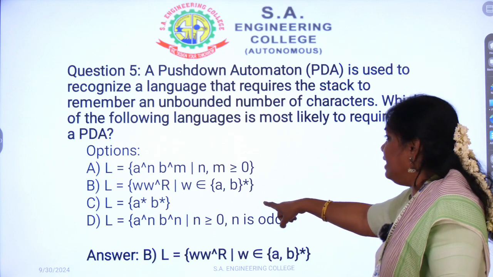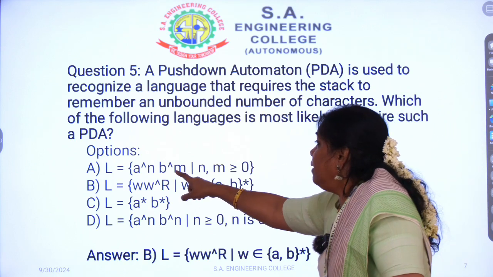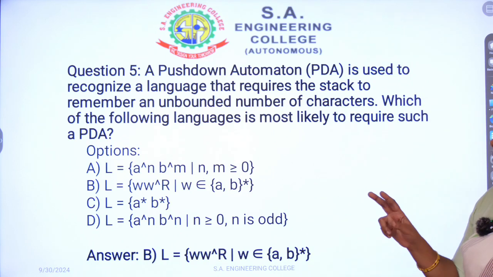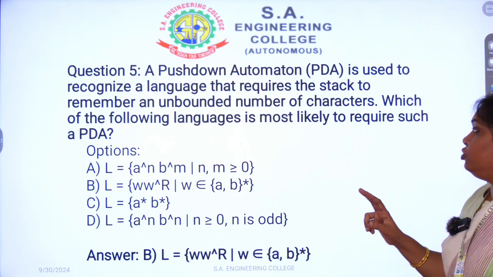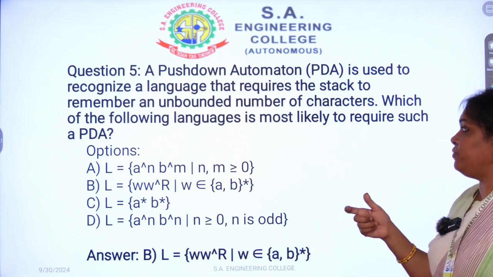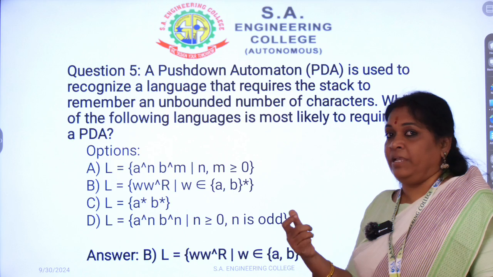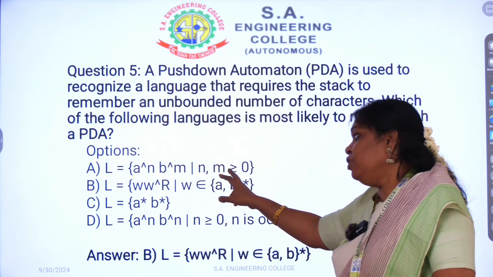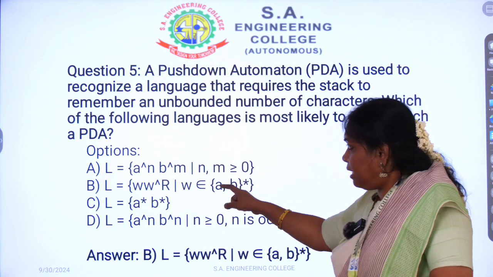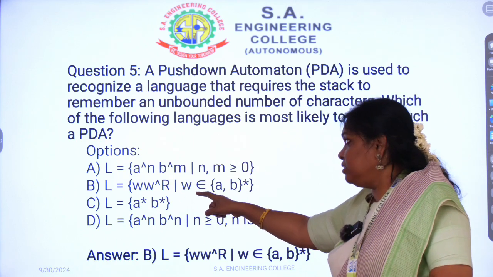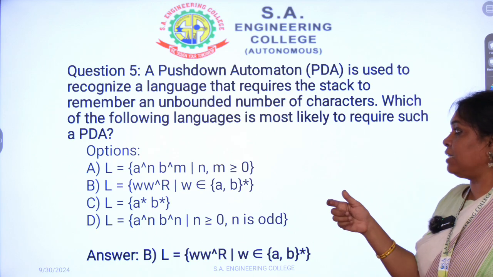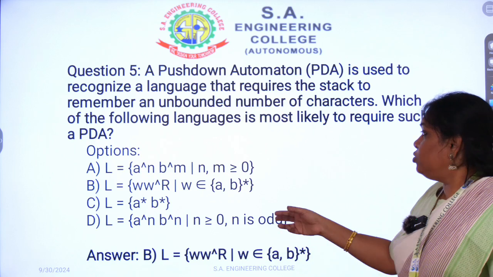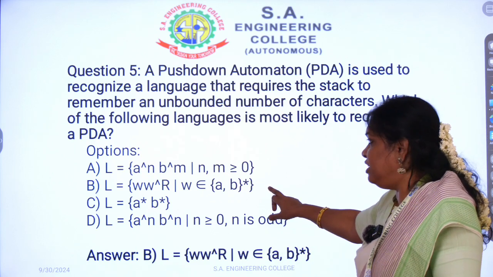For this case, a^n b^m. Already I told you that both characters should have an equal number of counts here. Then only we can perform the push and pop operations, but here both are different. So A is not the answer. While coming to W reverse, we know that the number of characters present in W is equal to that in W reverse also. So this can be possible here.